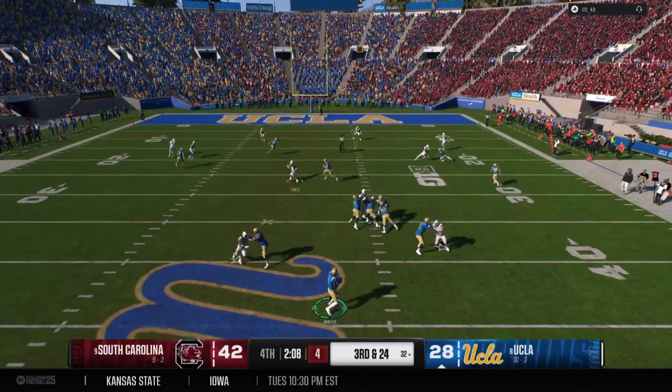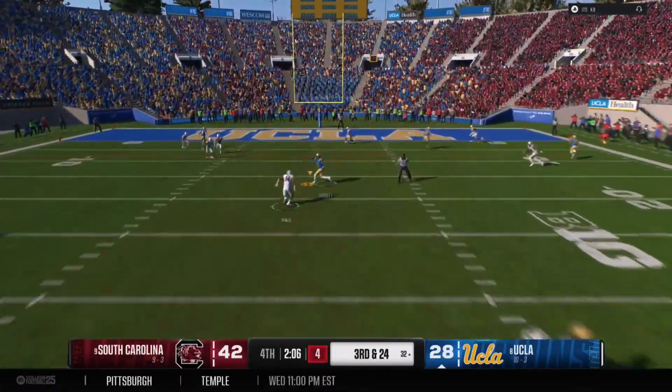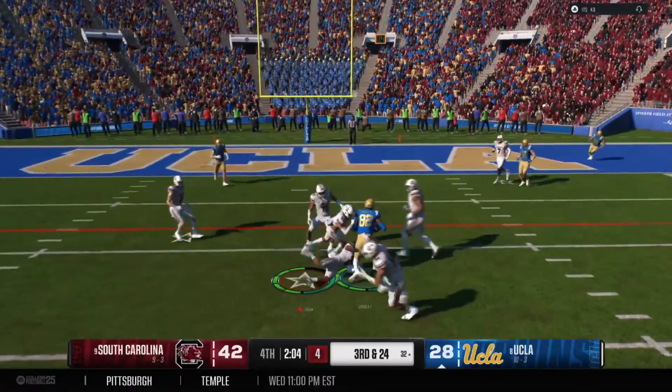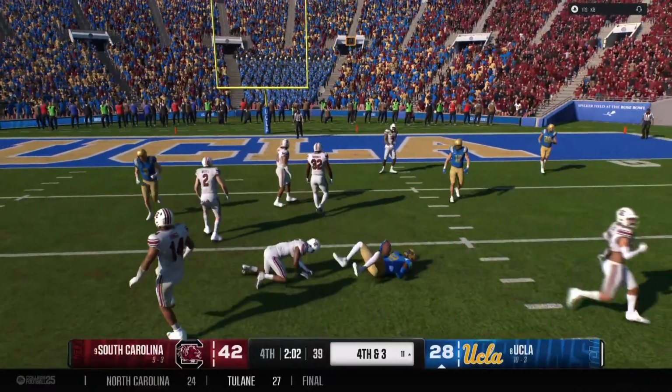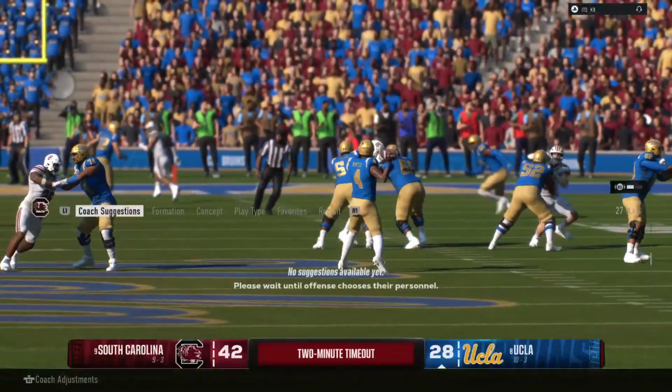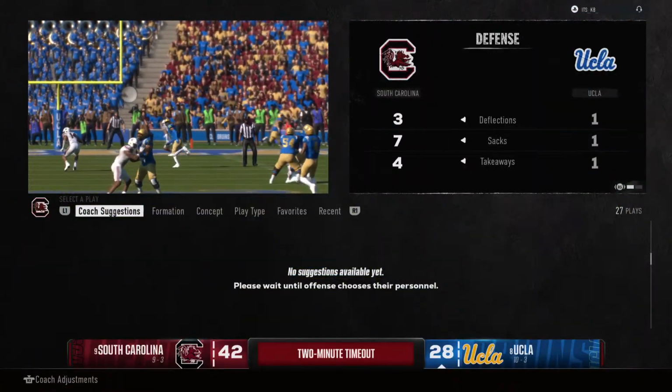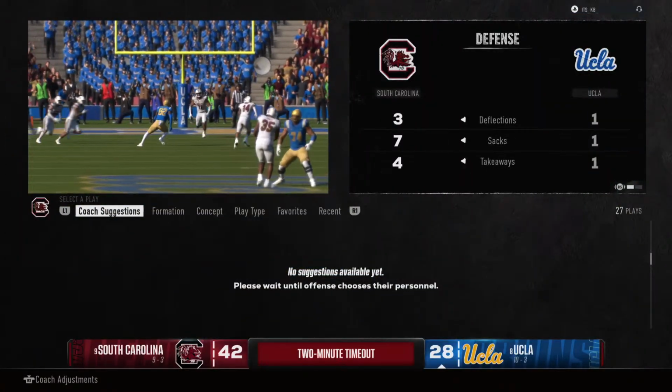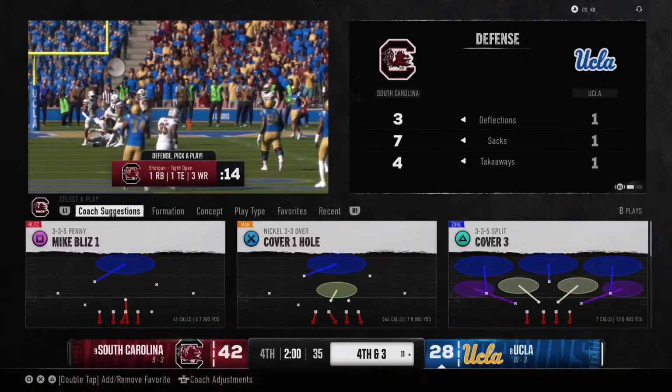From the gun, he looks for an open man. Quick throw to his receiver. Finds a receiver in the middle of the field. Defense able to stop it. It's 4th down now. And that's the 2-minute warning here. This offense desperate to cut into this lead and then try to get the football back.